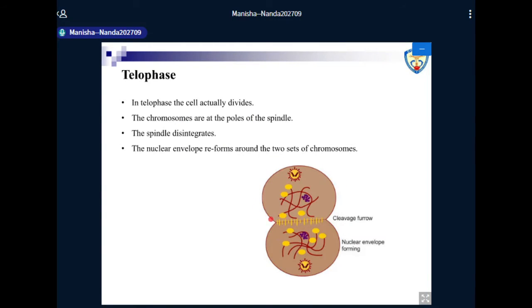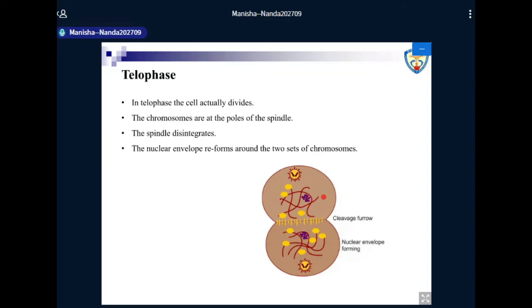You can see here this cleavage furrow, which is pointed at each end of this equatorial plate, and it is actually this location at which the cell is going to divide into two. The duplicated chromosomes have actually reached the opposite poles of the spindle.